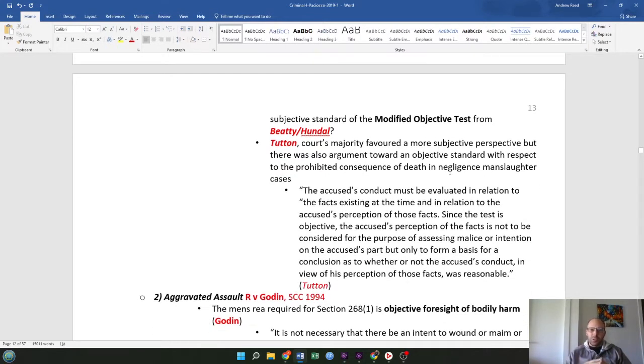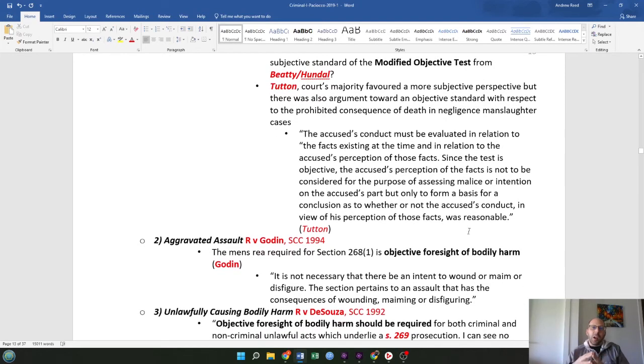In Tutton, the court's majority favored a more subjective perspective, but there was also argument toward an objective standard with respect to the prohibited consequence of death in negligence manslaughter cases. They say that the accused's conduct must be evaluated in relation to the facts existing at the time and in relation to the accused's perception of these facts. Since the test is objective, the accused's perception of the facts is not to be considered for the purpose of assessing malice or intention on the accused's part, but only to form a basis for a conclusion as to whether or not the accused's conduct, in view of his perception of these facts, was reasonable. Again, that's from the Tutton case.